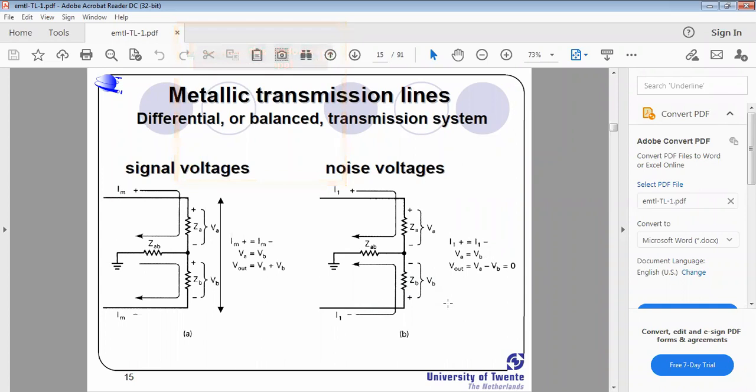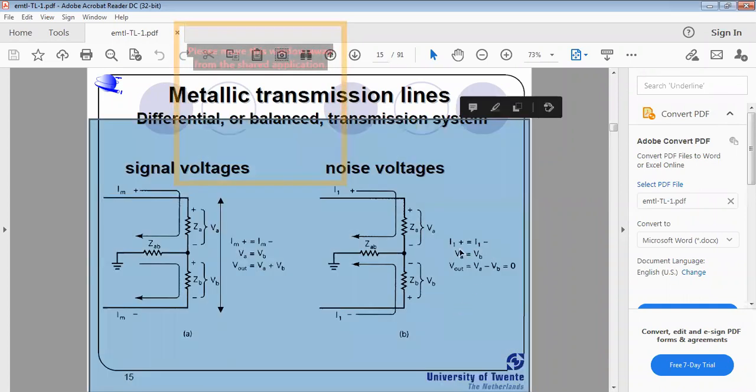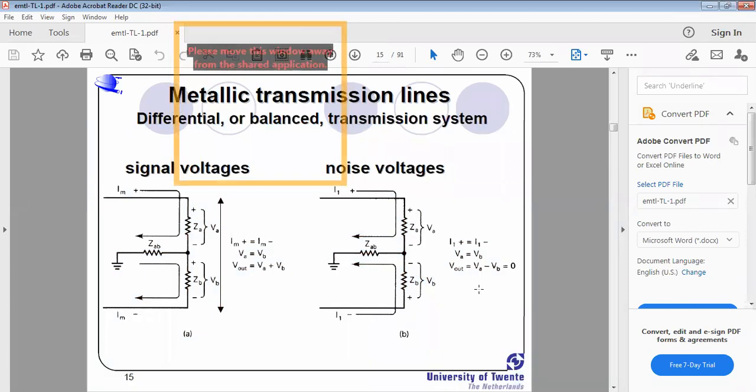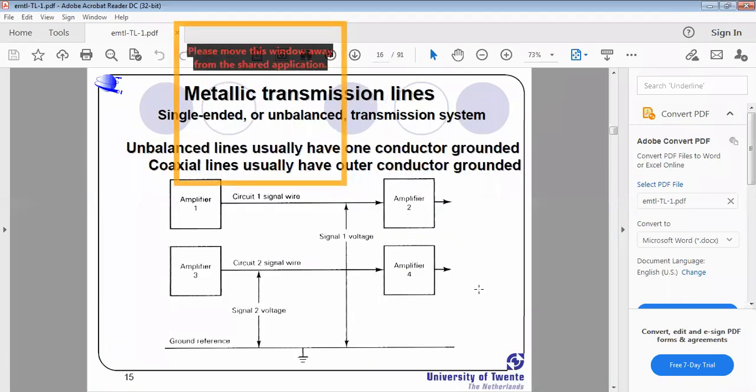Okay, and these are the individual voltages. Here this is the total voltage, and these are the individual voltages in view of the noise voltage. Okay, that's all. Let's finish it off.